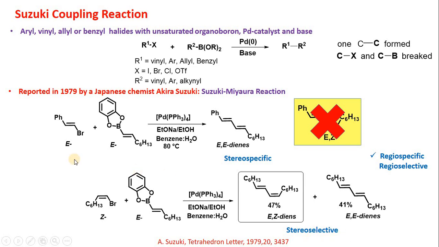One thing I want to tell you here is that the reaction takes place at the position where the halogen or boron group is present. It does not take place at the other position of the double bond. So it means the reaction is regiospecific and we cannot say regioselective. Now we understood that Suzuki coupling reaction may be stereospecific or stereoselective depending upon the nature of the substrate, but it is regiospecific irrespective of the nature or configuration of the starting material.